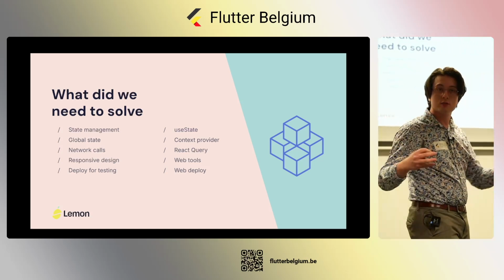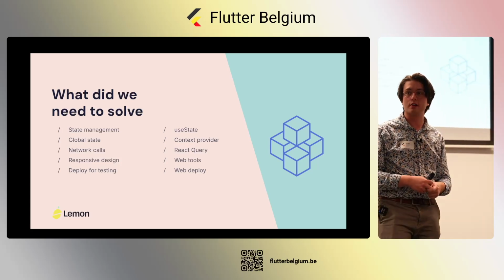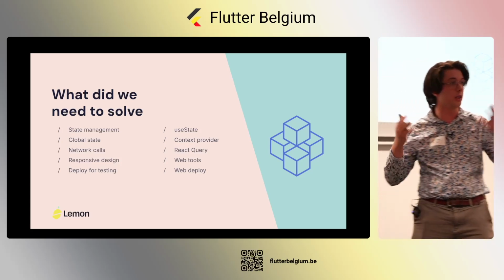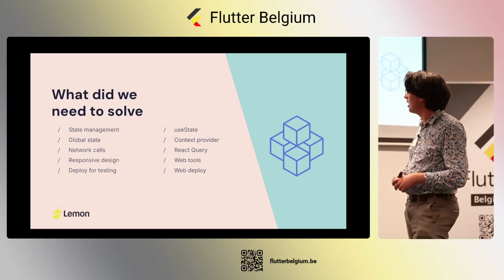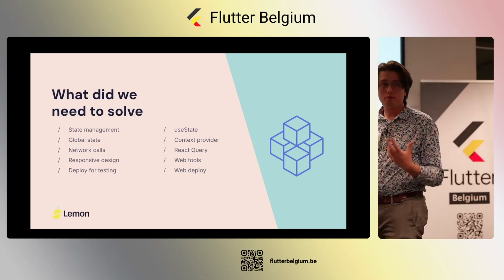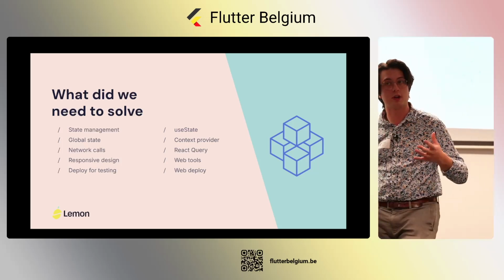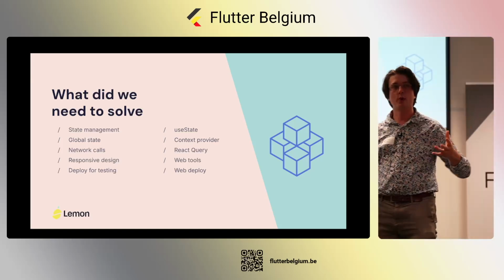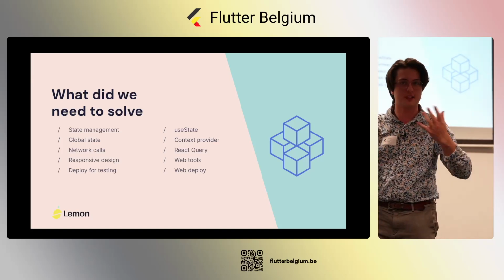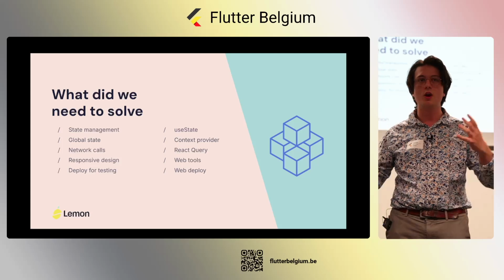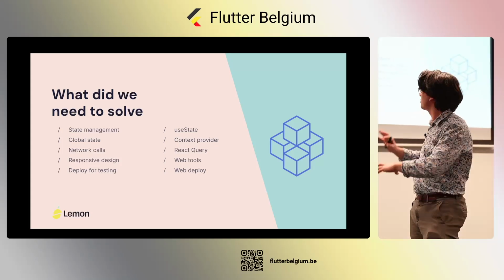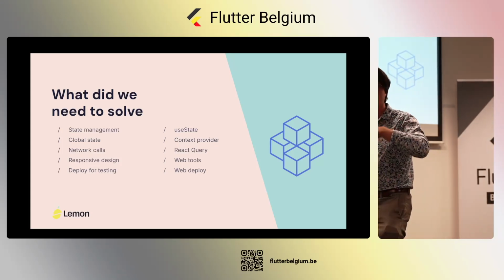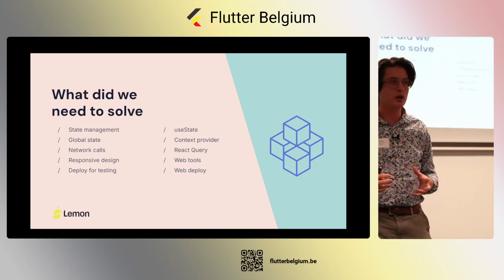We also had a way to do network calls using the React Query libraries or other similar libraries. Also responsive design, also quite important, but in web technology that's fairly easy to do. And we also need a way to deploy everything to test. All right, so we have these building blocks that we need to finish. All right, how are we going to tackle that?